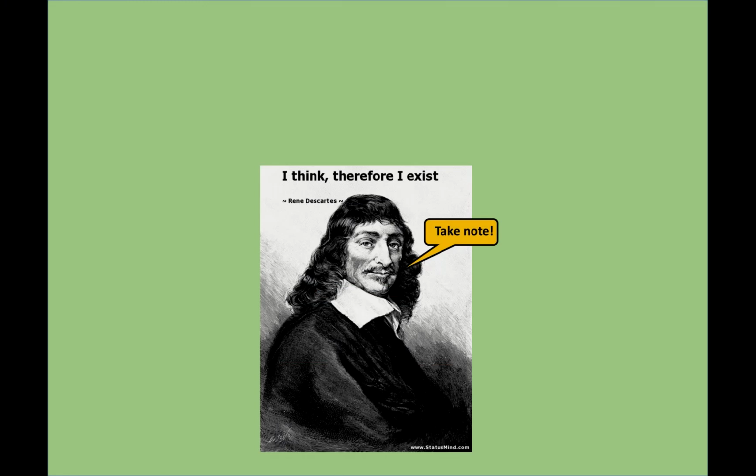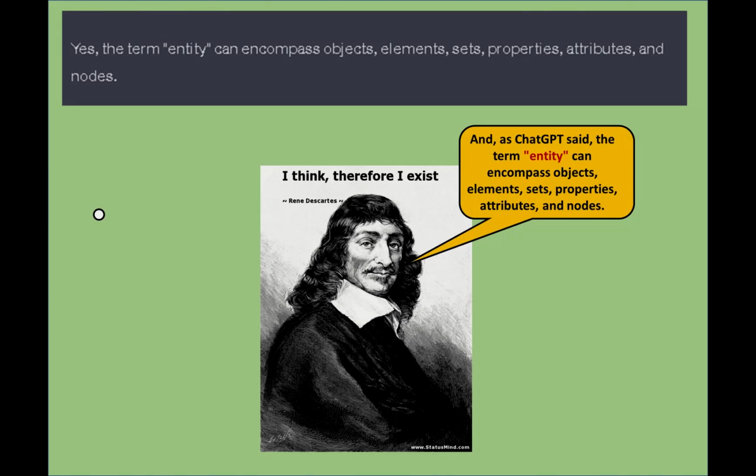Take note. In UniML, an entity is denoted by the symbol called a saltwater white pearl. And here is an example of one. Pretty underwhelming, isn't it? Just a white dot. But it's not the shape of the symbol that's important, rather it's what that symbol denotes. That is, an entity. And, as ChatGPT said, the term entity can encompass objects, elements, sets, properties, attributes, and nodes.